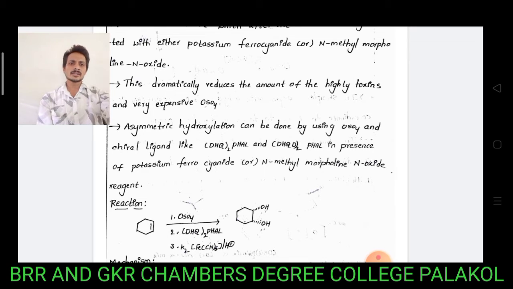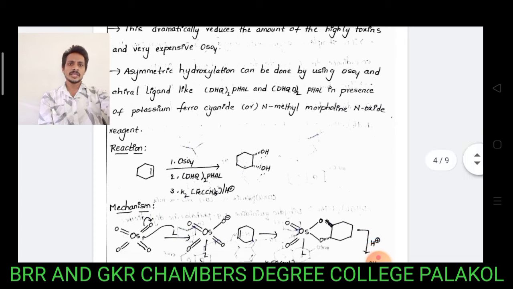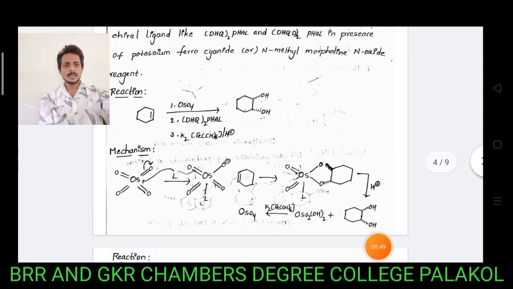Asymmetric dihydroxylation can be done by using osmium tetroxide and a chiral ligand like DHQ PHAL or DHQD PHAL, in the presence of potassium ferrocyanide or N-methyl morpholine N-oxide reagents, to give the corresponding 1,2 syn diols. Syn diols are either above the plane or below the plane.